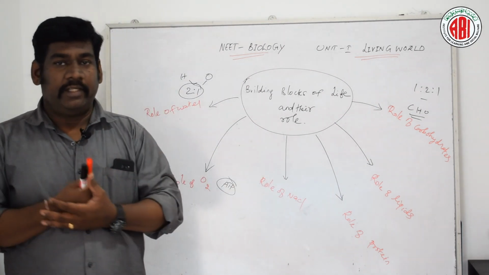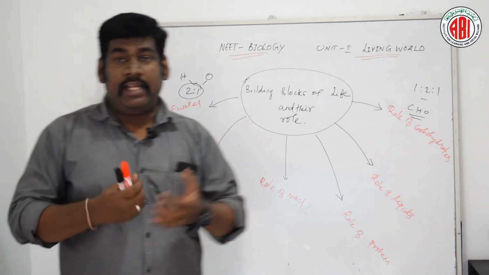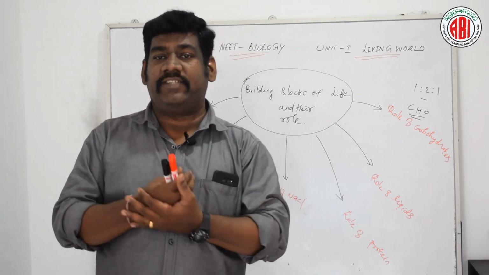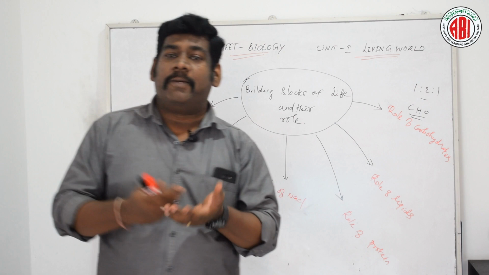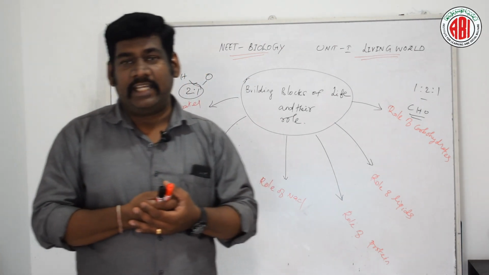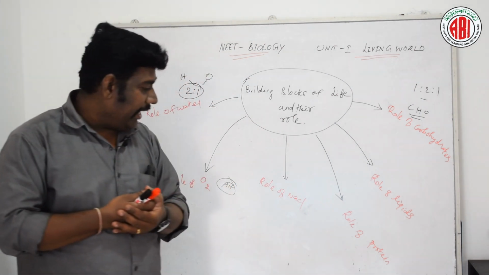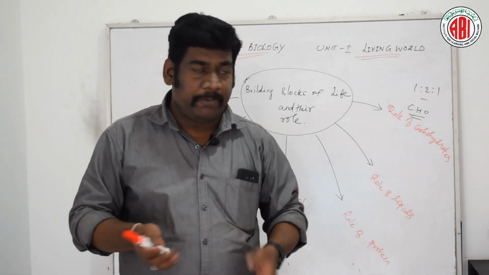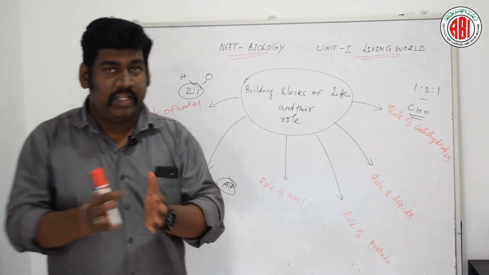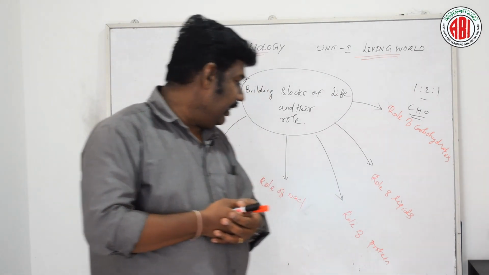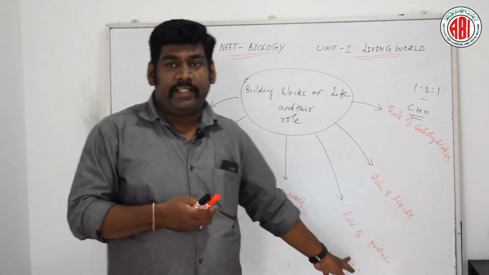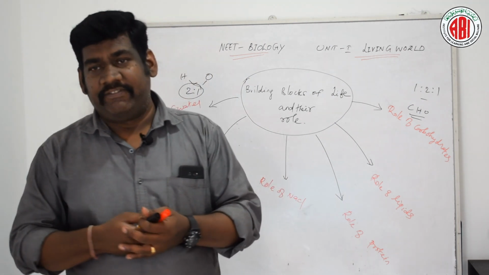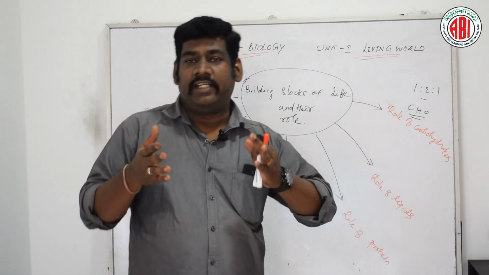Say for example, out of 100 types of amino acids, there are only 20 types which are said to be the biologically important amino acids. Based on that, we can divide proteins into two different categories: biologically complete proteins and biologically incomplete proteins.